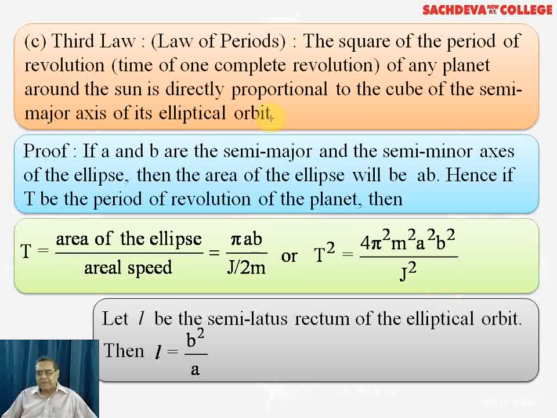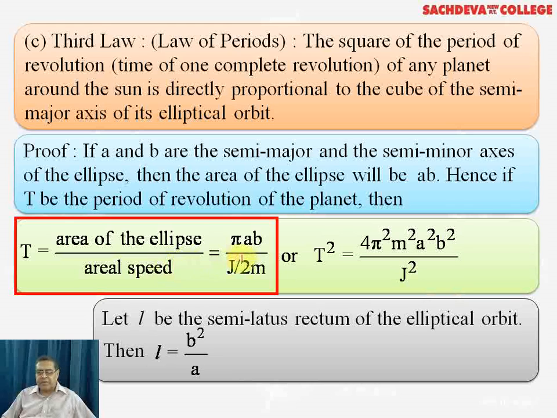Semi-major axis. Next is the proof of the statement. If A and B are the semi-major and semi-minor axes, as shown in the figure, then the area of the ellipse will be pi AB. Hence, if T is the period of revolution of the planet, then T is equal to the area of the ellipse over areal speed.